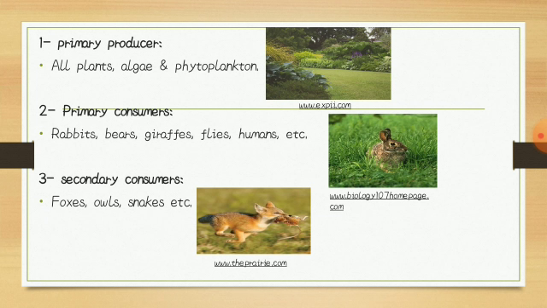Second trophic level are primary consumers. Primary consumers are the first level of consumers. They feed exclusively on producers. So all primary consumers are heterotrophs.